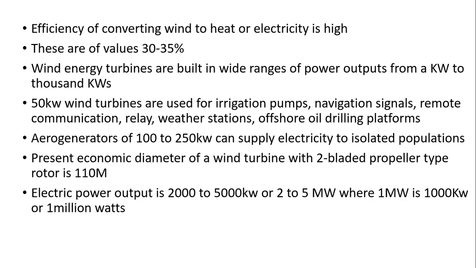So low power ones are used for domestic purposes, heating and cooling of homes, while medium powerful turbines are used for irrigation, navigation signals, remote communications, relay weather stations and offshore oil drilling platforms.